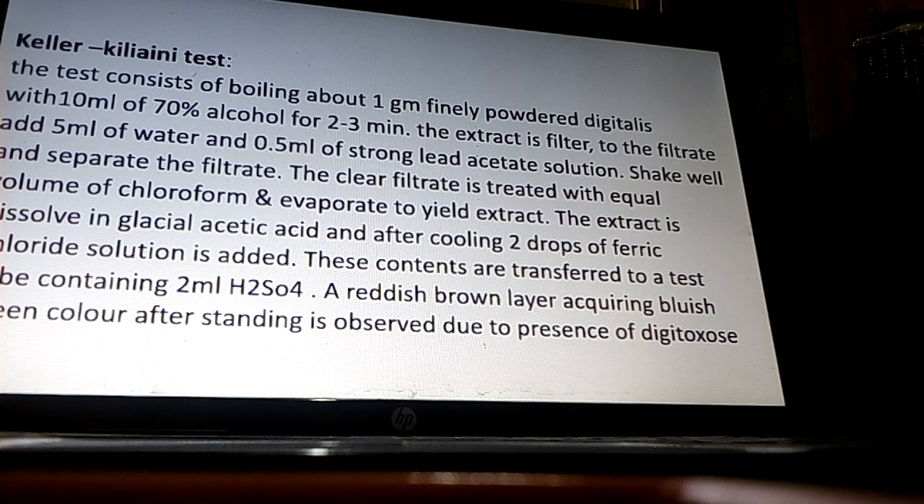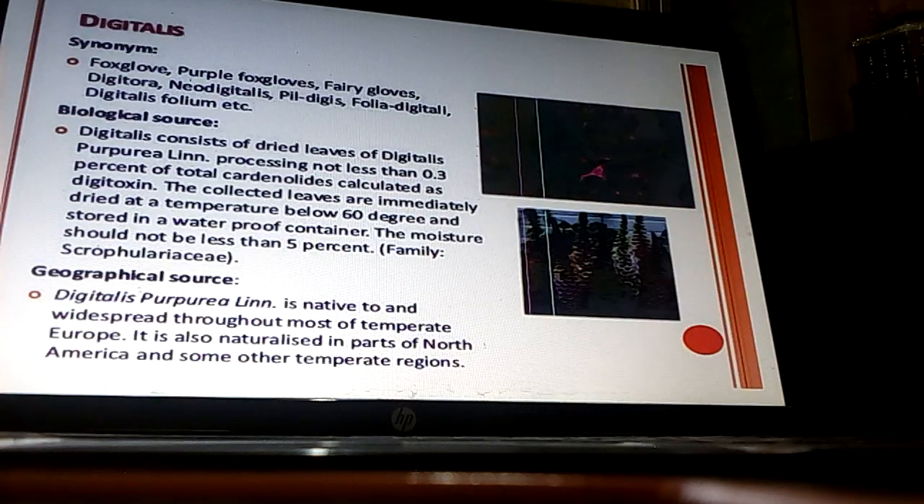Now an equal volume of chloroform is added in that filtrate. The extract is dissolved in glacial acetic acid. After cooling, 2 drops of ferric chloride solution is added. These contents are transferred to a test tube containing 2 ml H2SO4. A reddish brown layer acquiring bluish green color after standing is observed due to the presence of digitoxose. So this is the Keller-Kiliani test.